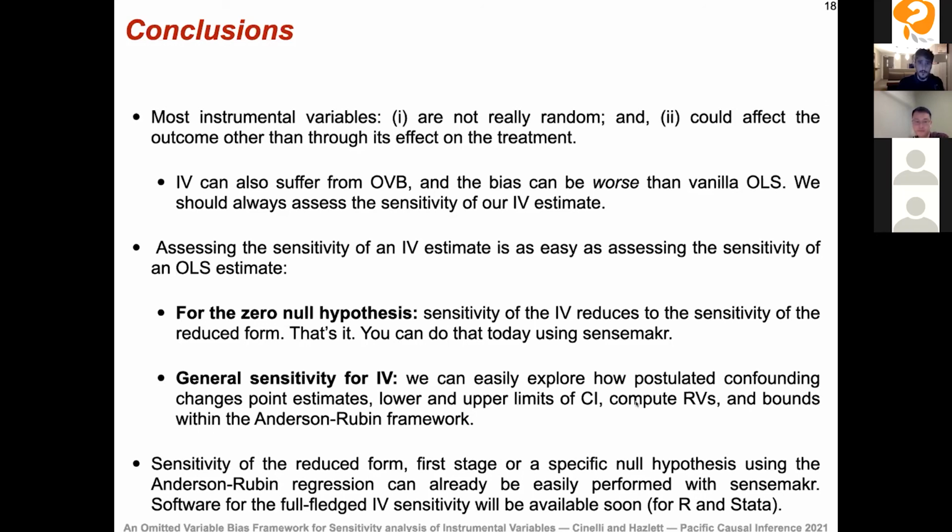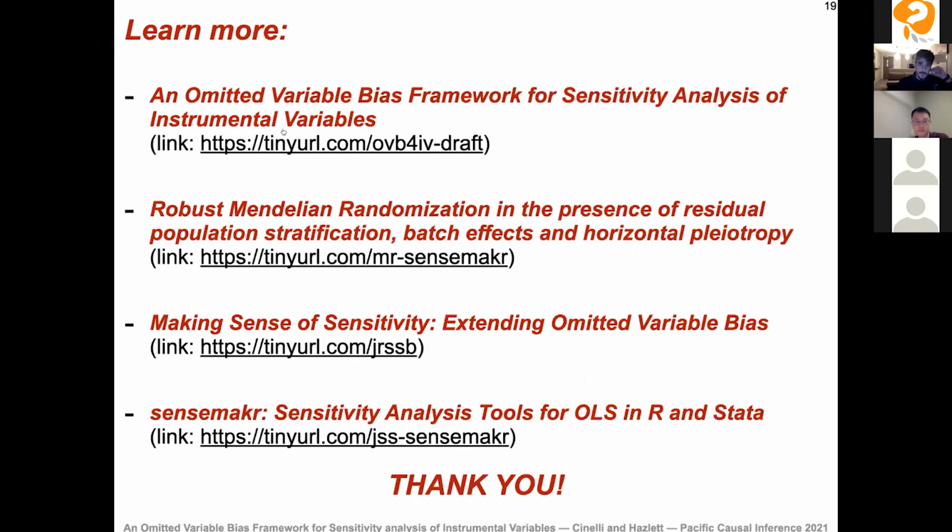If you want to learn more, please check out the papers. This working paper is called An Omitted Variable Bias Framework for Sensitivity Analysis of Instrumental Variables. I also have a paper applying this to Mendelian randomization specifically, where you can see a more robust example that survives some of the sensitivity analysis that we perform.